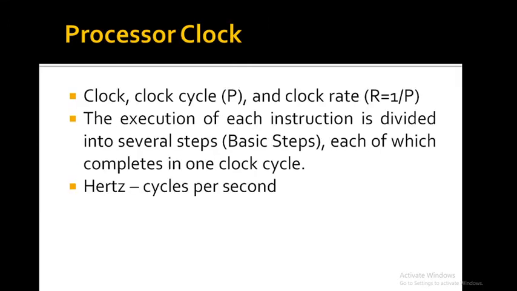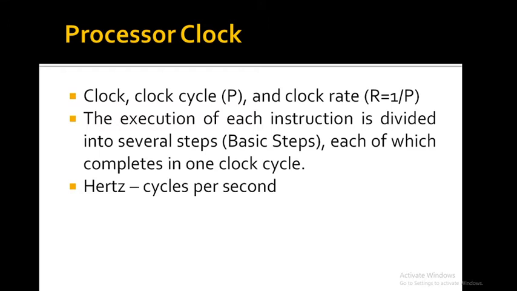Let us understand the processor clock. The processor circuits are controlled by a timing signal called a clock. The clock defines regular time intervals called clock cycles. To execute a machine instruction, the processor divides the actions to be performed into a sequence of basic steps such that each step can be completed in one clock cycle.